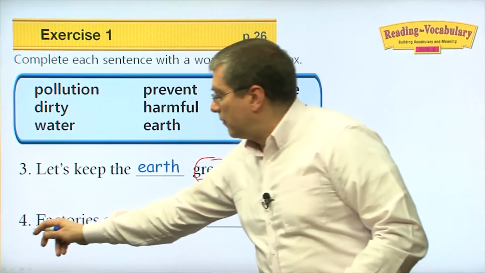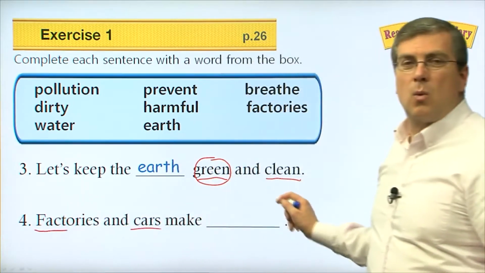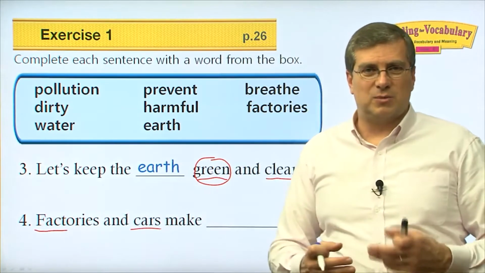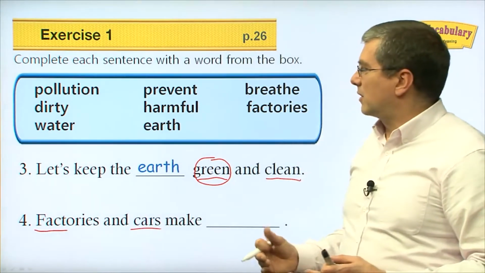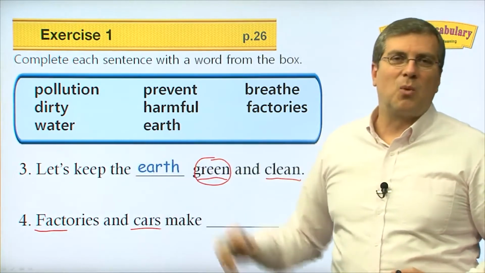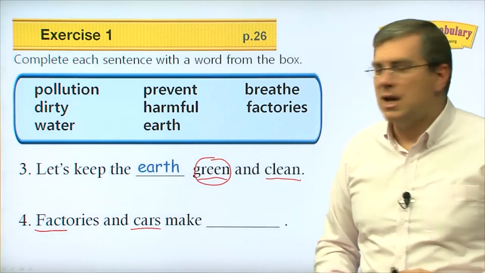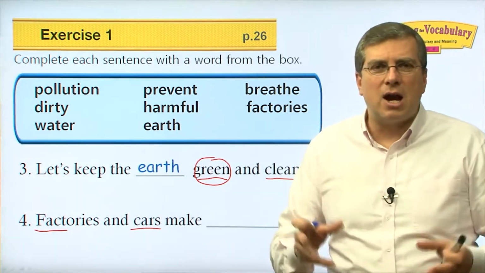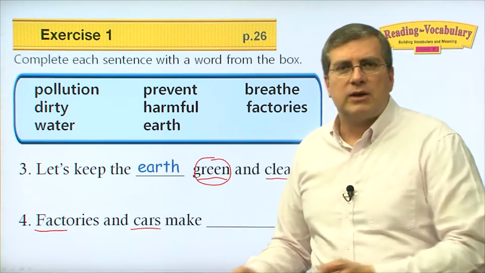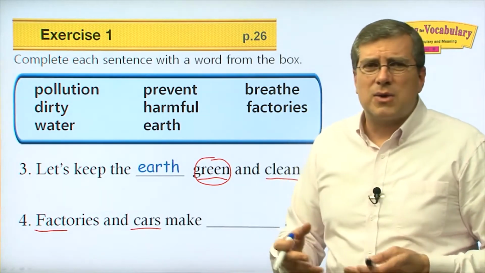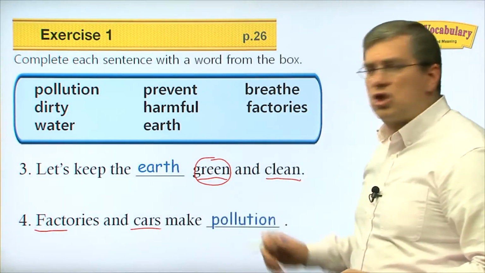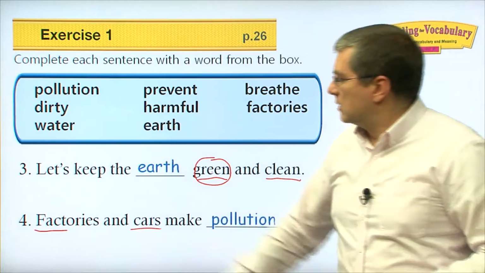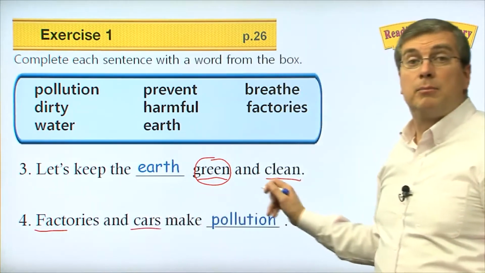Okay, number 4. Factories and cars make what? Okay, we've talked about this before, right? We've talked about it actually on the previous slide, number 1. We talked about factories, right? But also cars, what do they make? They make the air and the water dirty. So what do they make? What makes things dirty? Well, pollution makes things dirty. So factories and cars make pollution.